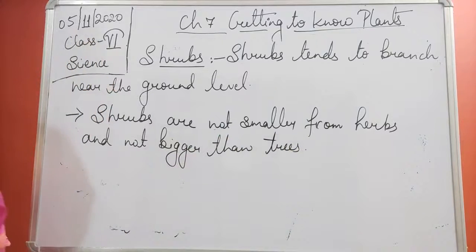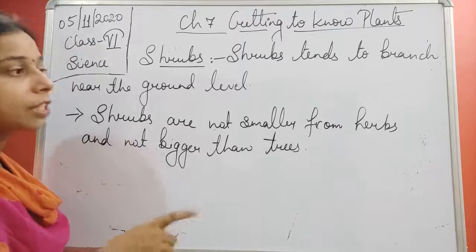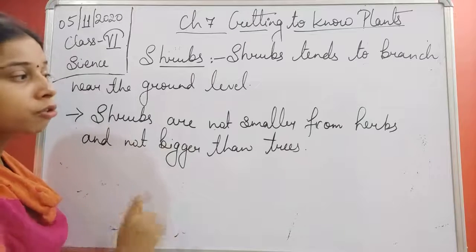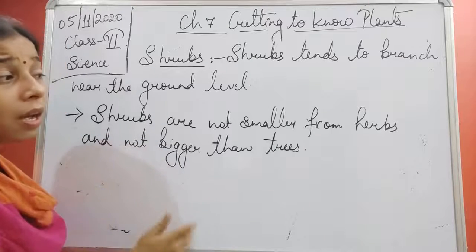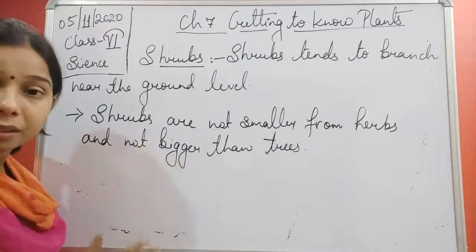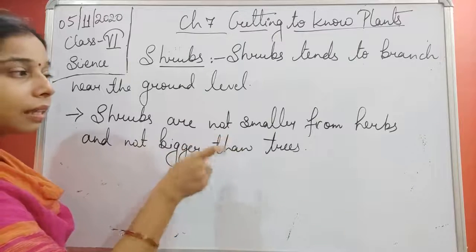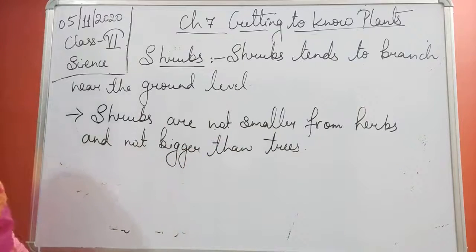So you see, students, that it is medium in size. It means it is not very small or very large. So it is not smaller than the herbs and it is not bigger than the trees. And that is why the size is medium, that is, in between the two things.